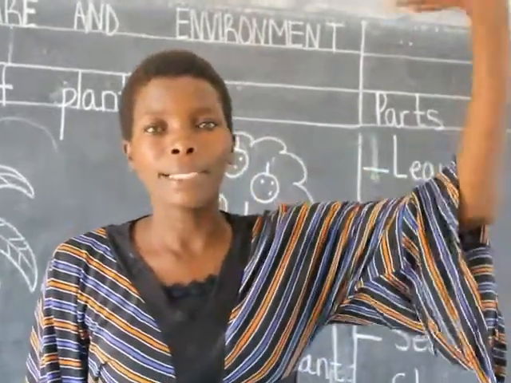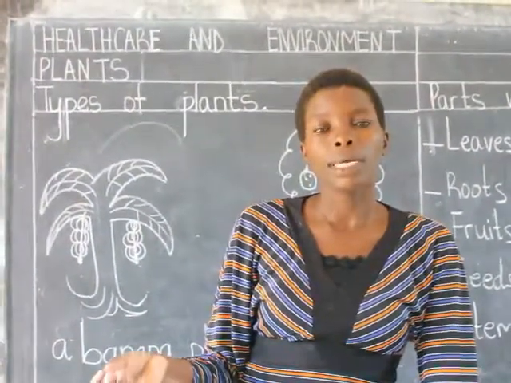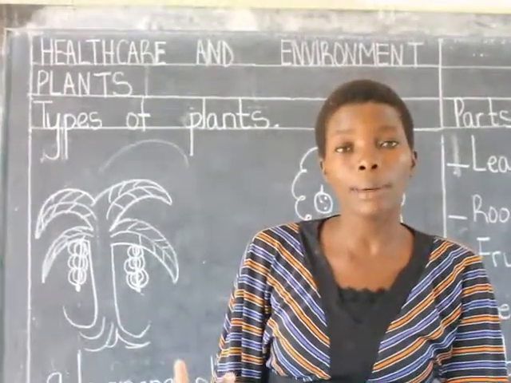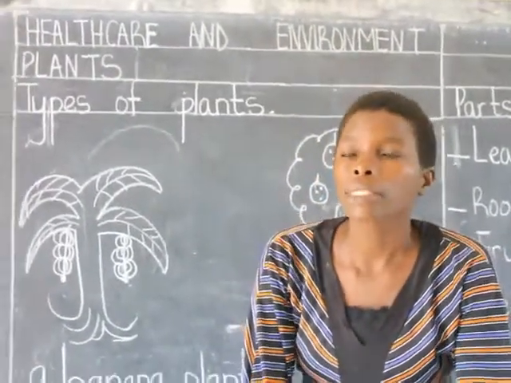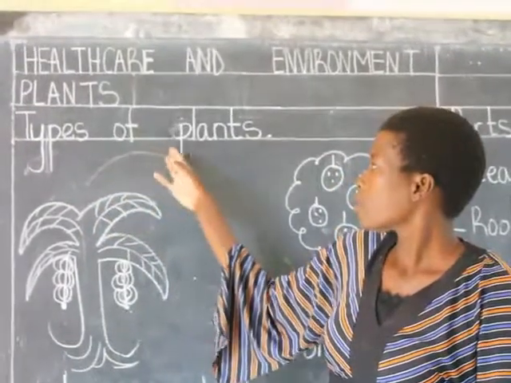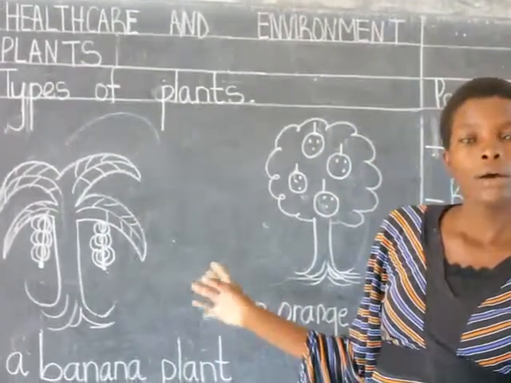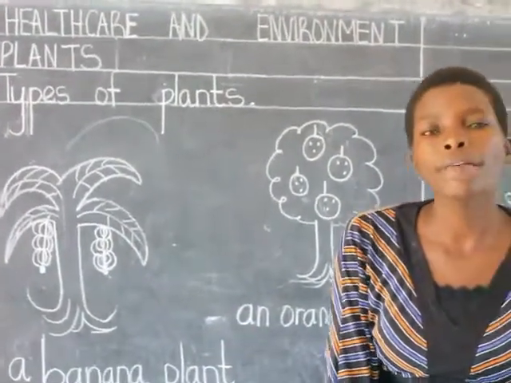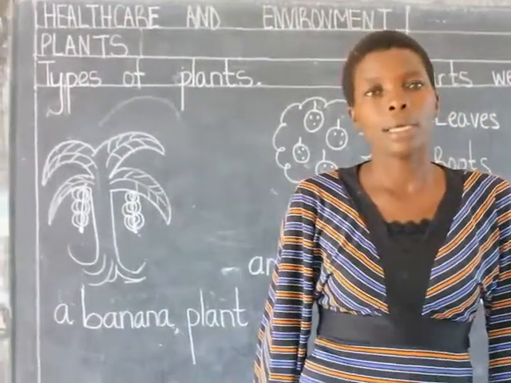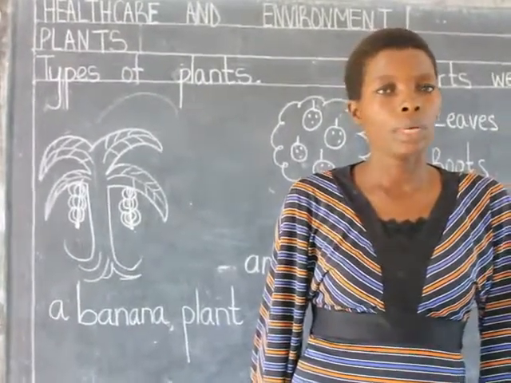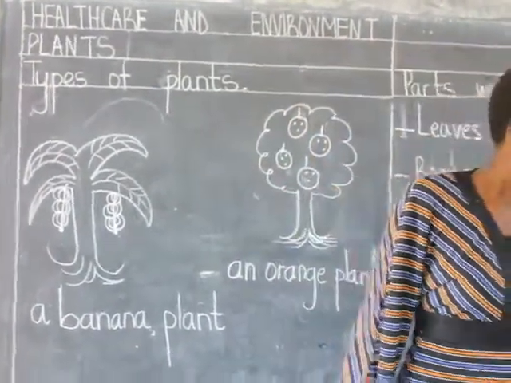We have big plants, and we also have small plants, like the grass. The grass is a very small plant. We call it a plant, but it is very small. Now, let us go to our subtopic of today, types of plants. Here I have only drawn 2 pictures of the plant, but we have several types of plants. We have so many types of plants. In brief, I'll just show you some of the plants that we have, just to mention a few.